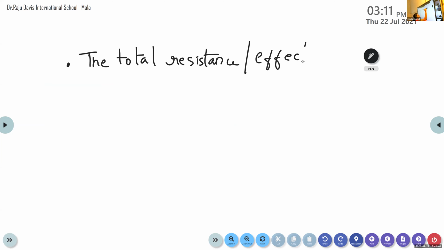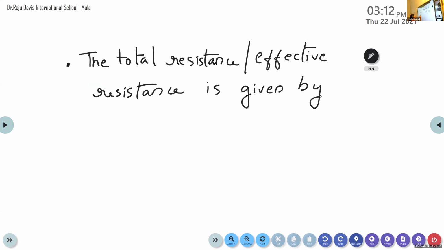This is an equation you must study. In a series combination, the total resistance or effective resistance is given by R, capital R, is equal to the sum of the resistances of the individual resistors.